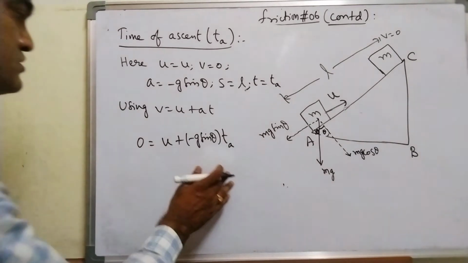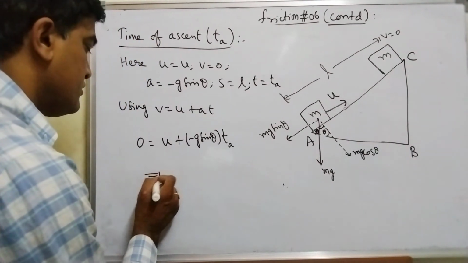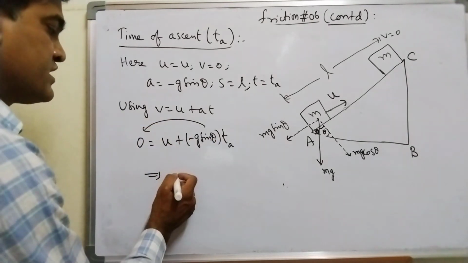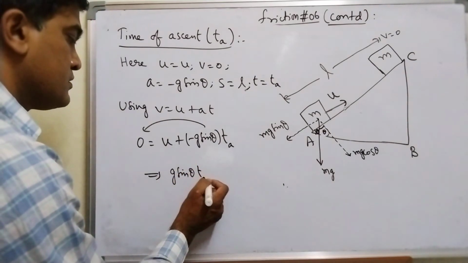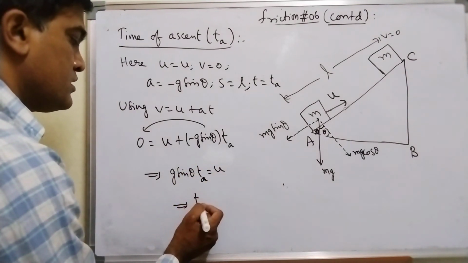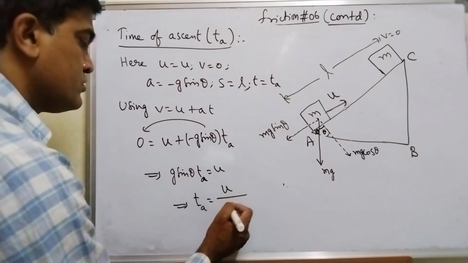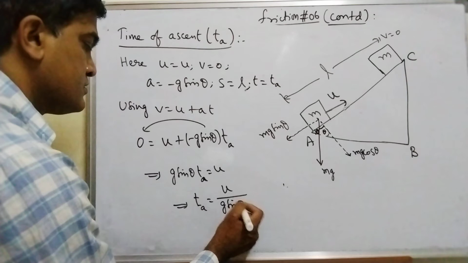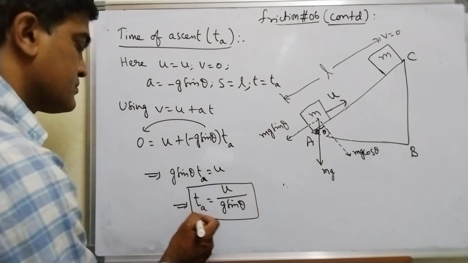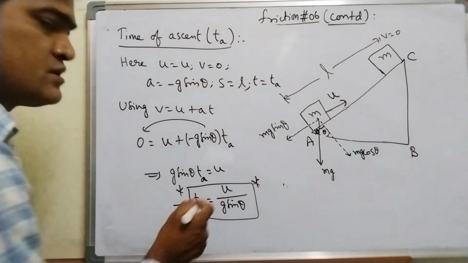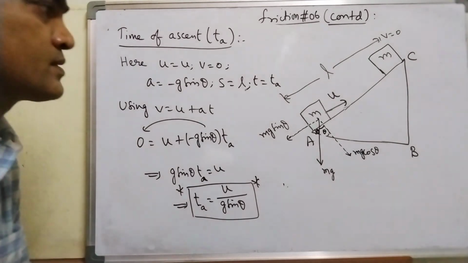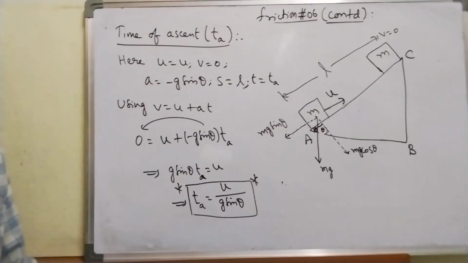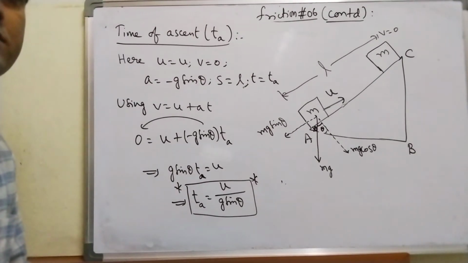If I bring this to the left side, g sine theta into TA is equal to u, which implies TA is equal to u by g sine theta. This is in terms of initial velocity u. Remember this, note it down.